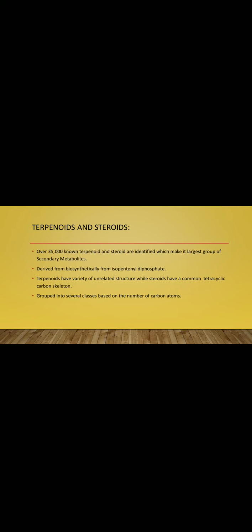and they have a simple structure like isoprene, or we can say these terpenes are 5 carbon units with 2 methyl and 1,3 butadiene compound. This compound isoprene is derived from the malonic acid pathway. Terpenes are grouped into several classes based on the number of carbon atoms present in a particular molecule. Due to this, they have